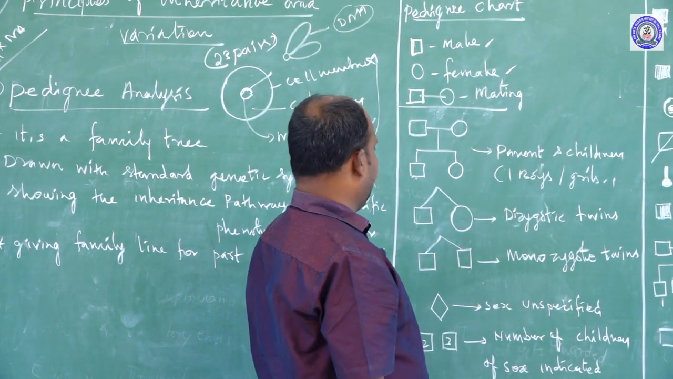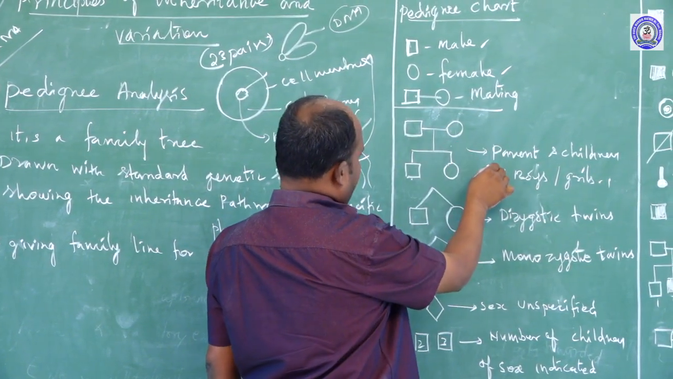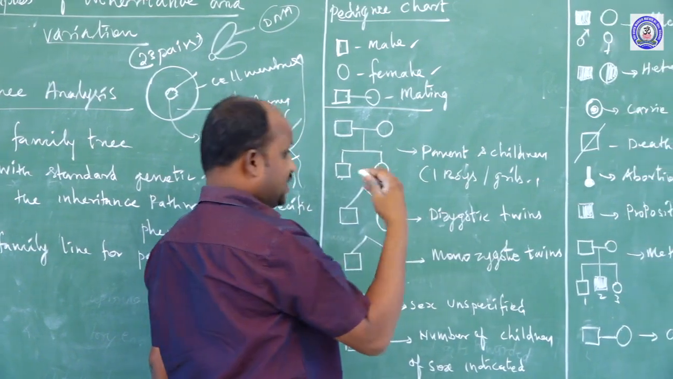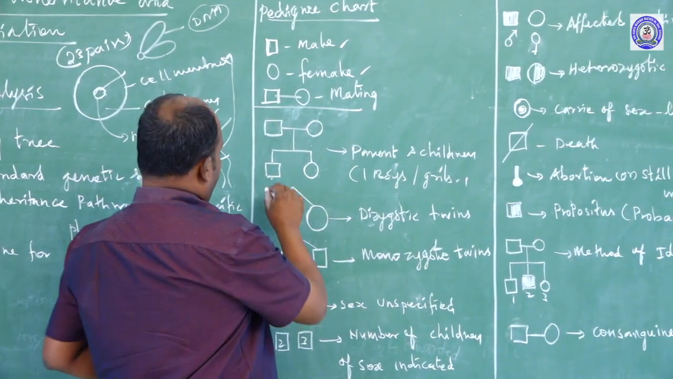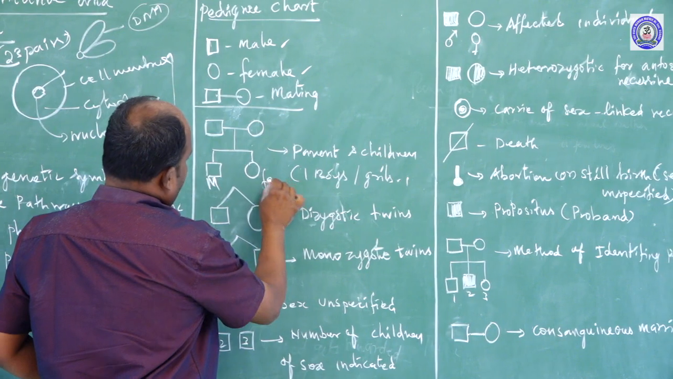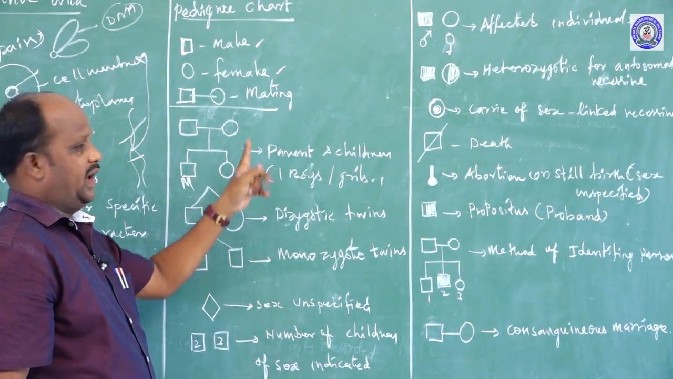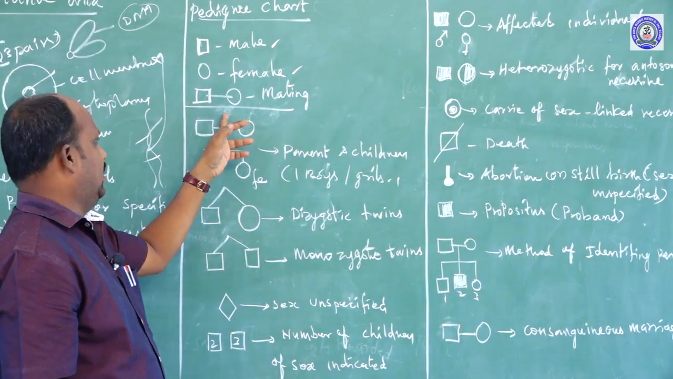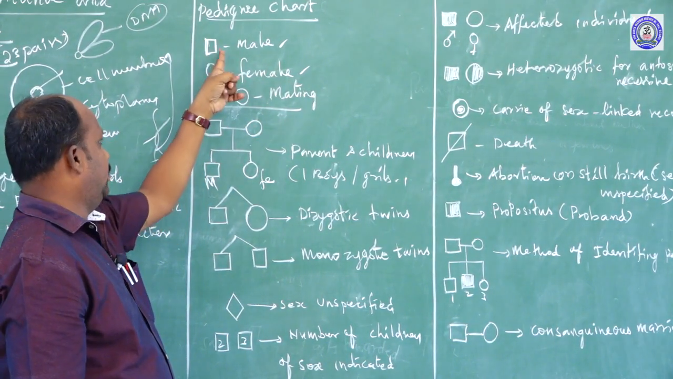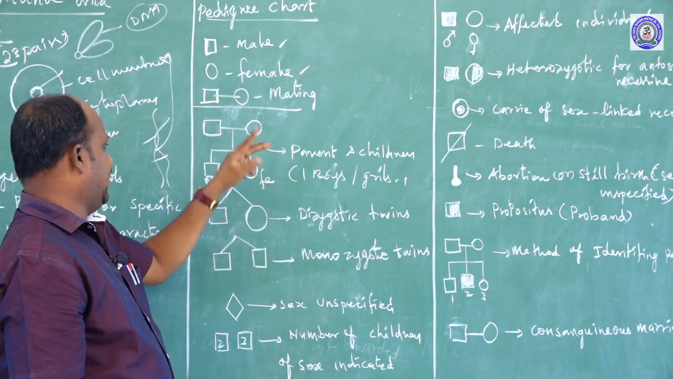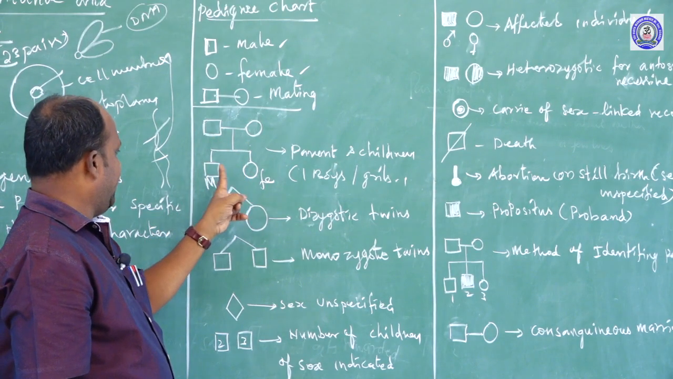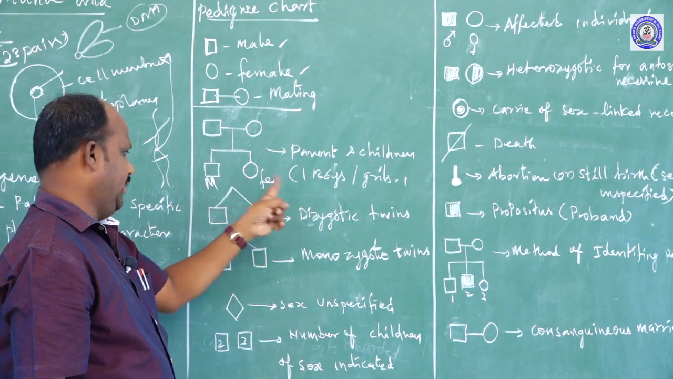That symbol is mentioned. Second, after the mating, the parents get children. The possibility is one male, second one female, one boy and one girl. I am telling a normal parent: male and female mating, they get children, one male and one female.